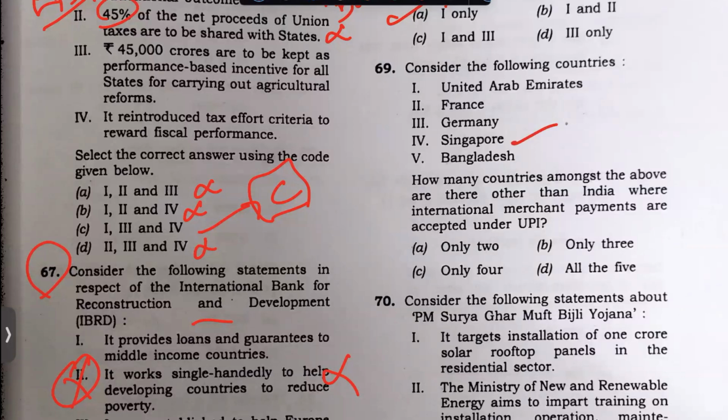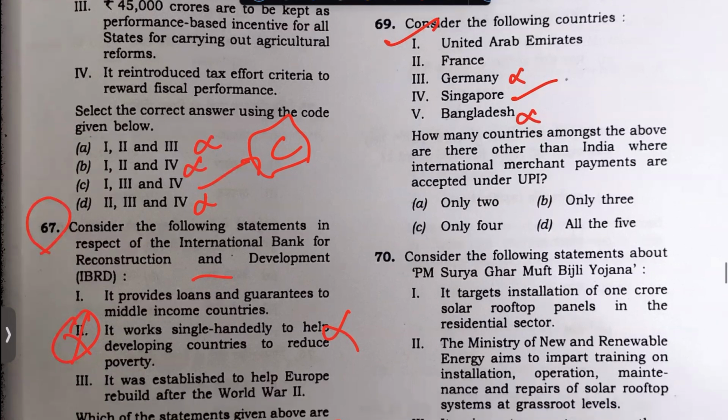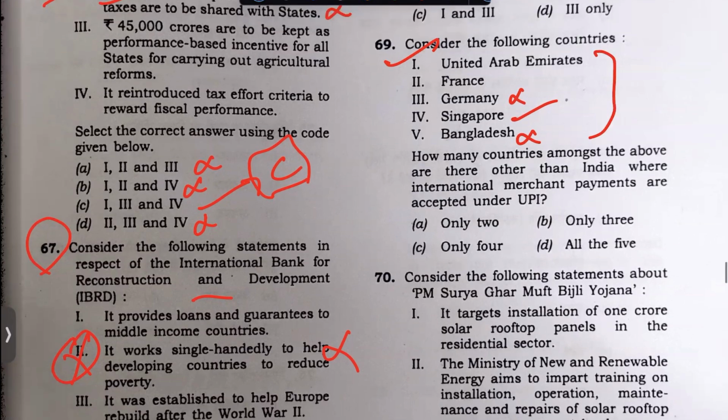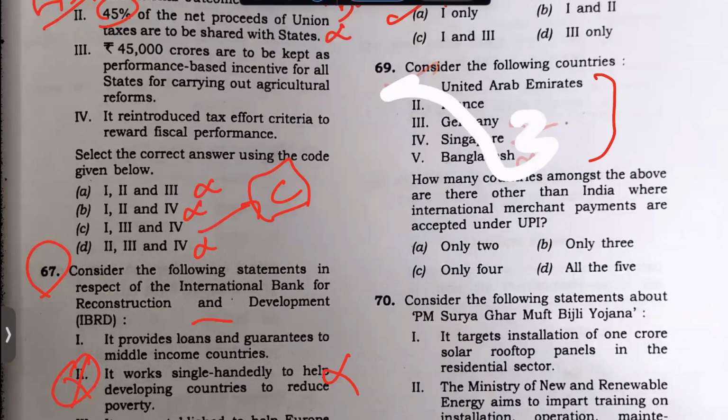And yes, Singapore is true. I know UAE became a very... in this, three is the answer. Germany is not, France is, Bangladesh is not. It's very tough. So I actually see, I'll tell you the secret. What I actually marked when I solved.